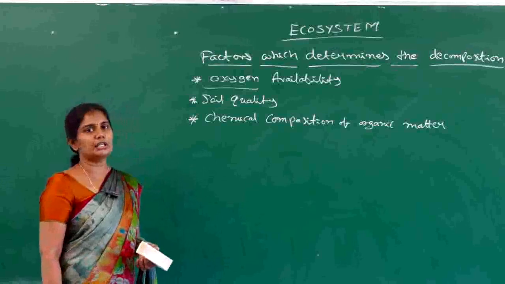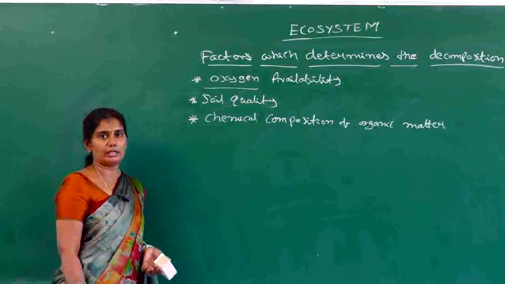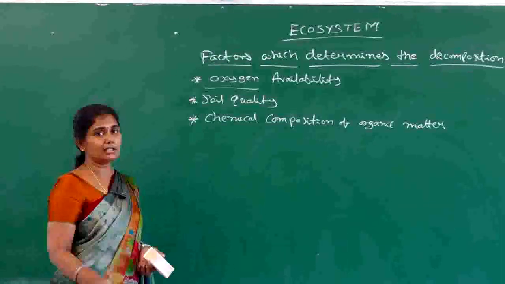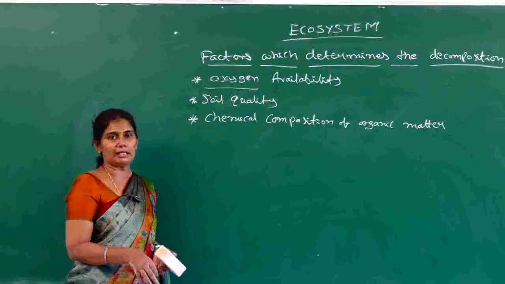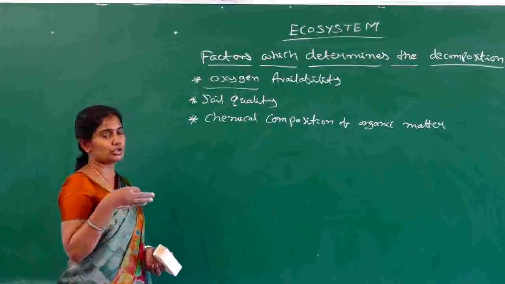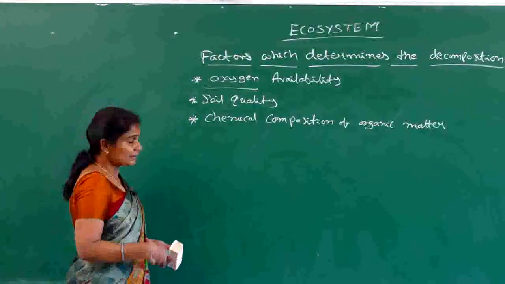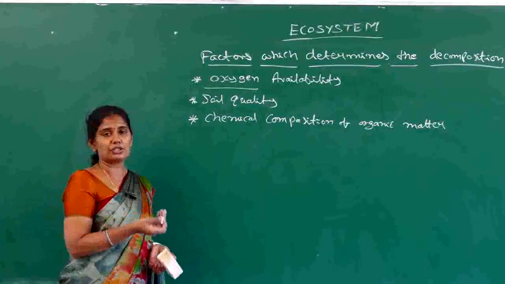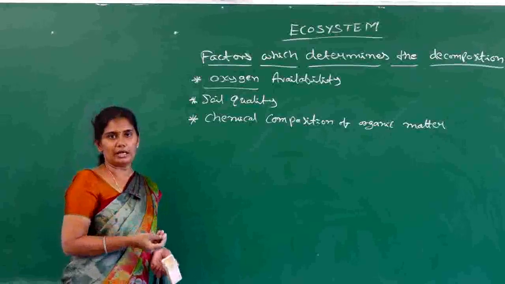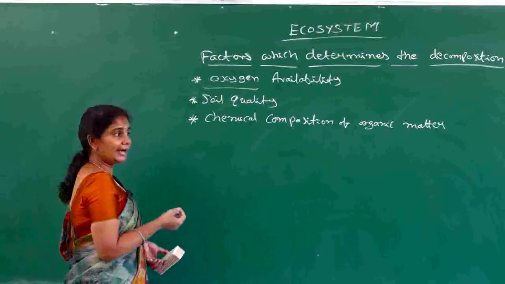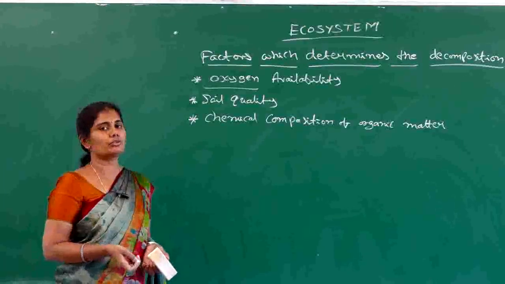How it is going to facilitate the process of decomposition: when the earthworm penetrates into the soil, it is going to loosen the soil so that the air can easily enter into the layers, that means between the soil particles, so that the decomposition process is going to be facilitated by the oxygen supply. Next, there are other substances which are secreted by the mouth of an earthworm, that is going to be added to the soil, so those particular chemicals are going to be helpful in the process of decomposition.